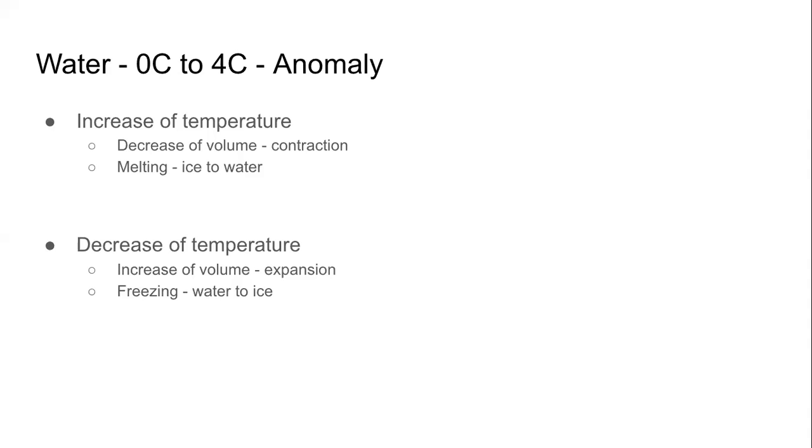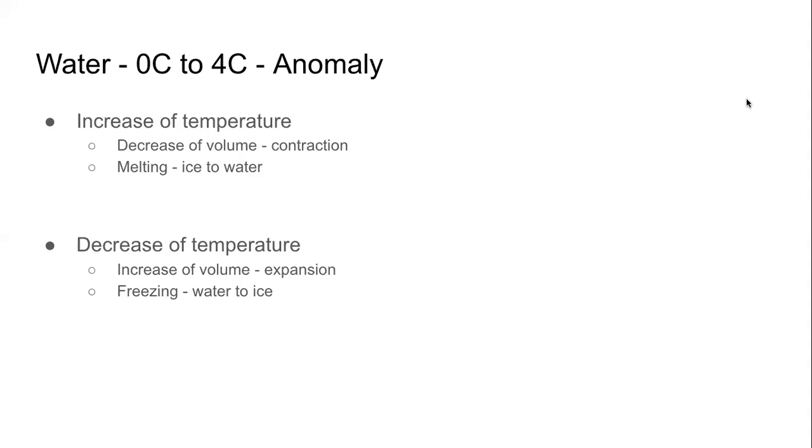But while that happens, the state still changes from solid to liquid. See, this is not the anomaly. We are heating and the state is changing, melting happens. Solid ice turns into liquid water. That is fine. That is not a problem. But the anomaly is the volume in general, which increases when we increase the temperature. Between 0 degree and 4 degrees Celsius, in case of water, the volume decreases. There is contraction. This is the anomaly.